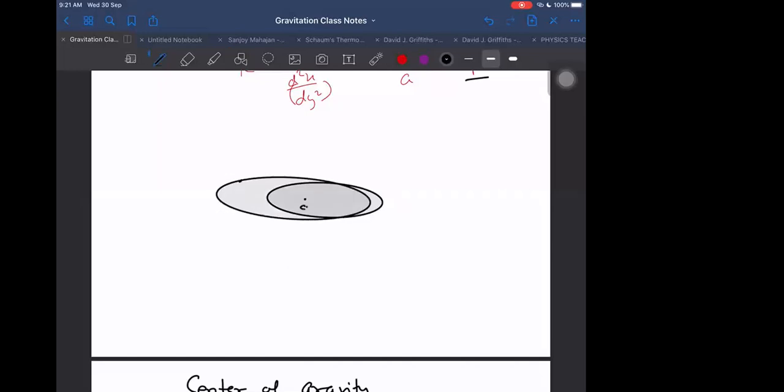This is the center of mass about which these are moving. The focus will coincide. One focus will coincide, and that focus which is coinciding will be the center of mass of these two stars.